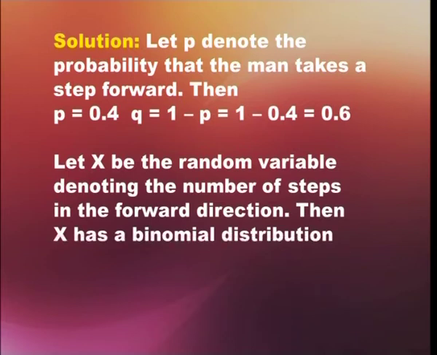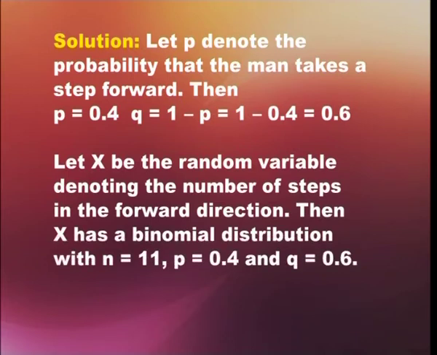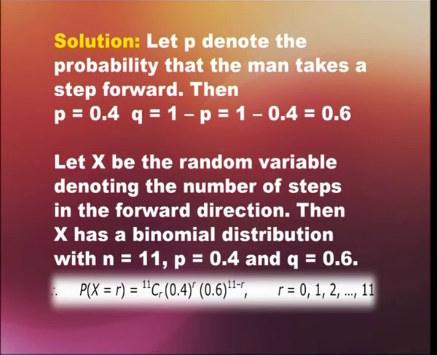Now let x be the random variable denoting the number of steps in the forward direction. Then x has a binomial distribution with n equals to 11, p equals to 0.4 and q equals to 0.6. So that implies probability of x equals to r is equal to 11cr times 0.4 to the power r times 0.6 to the power 11 minus r. Now here again r will go from 0, 1, 2, so on till 11.